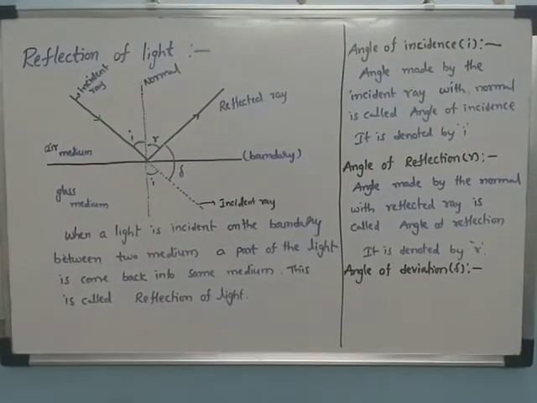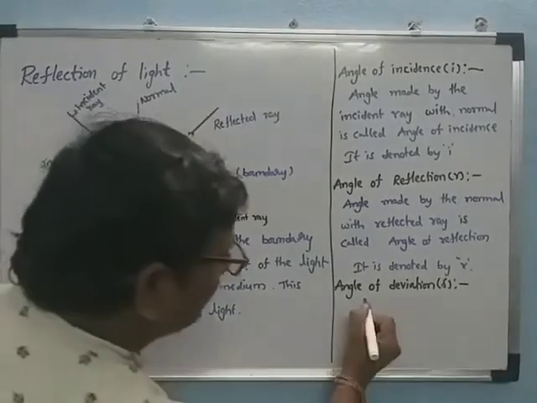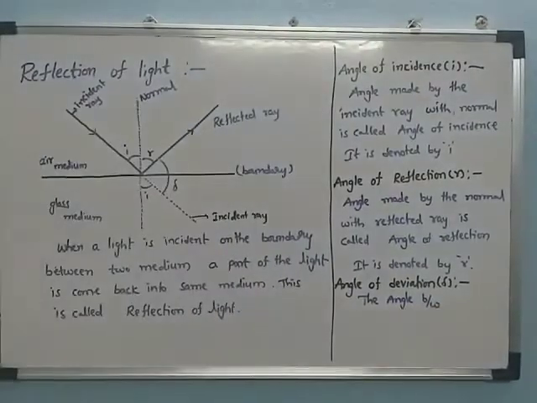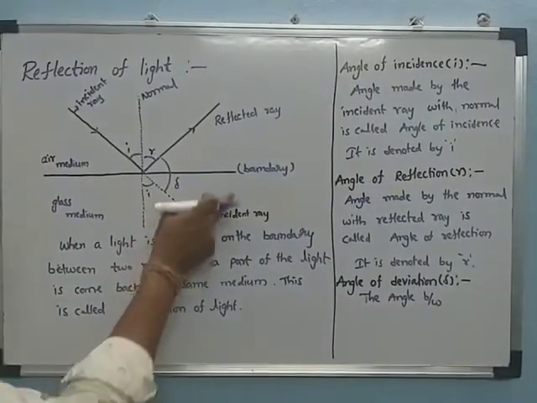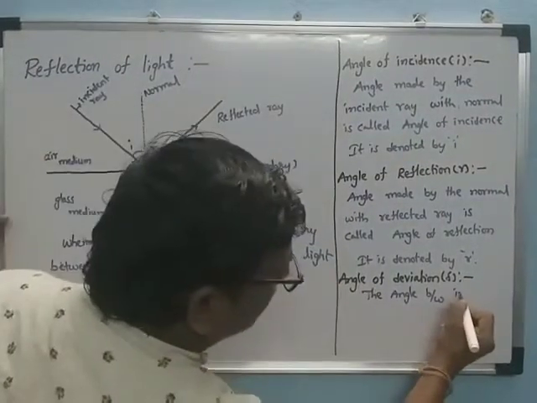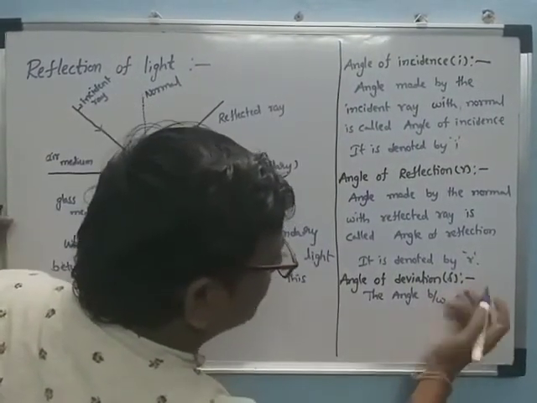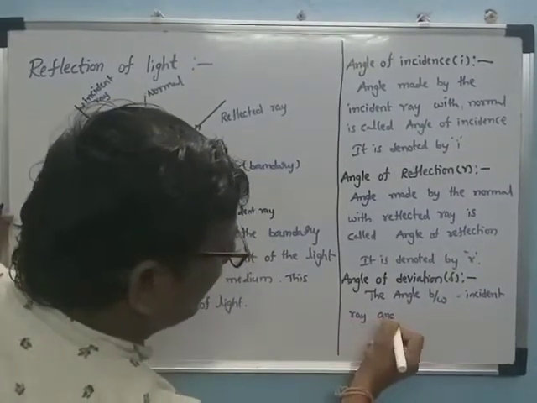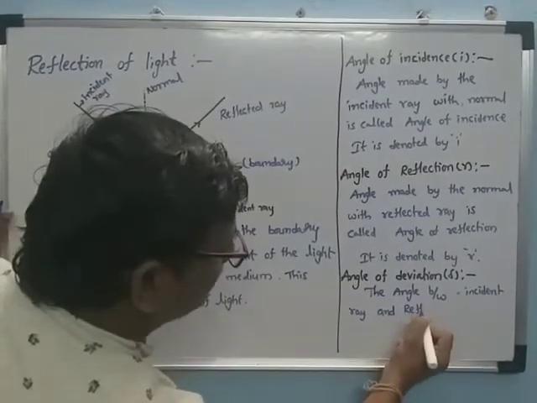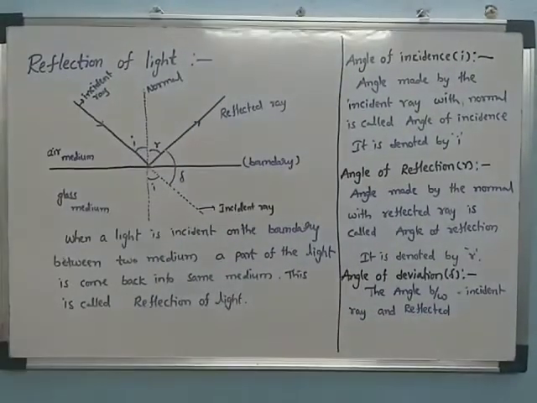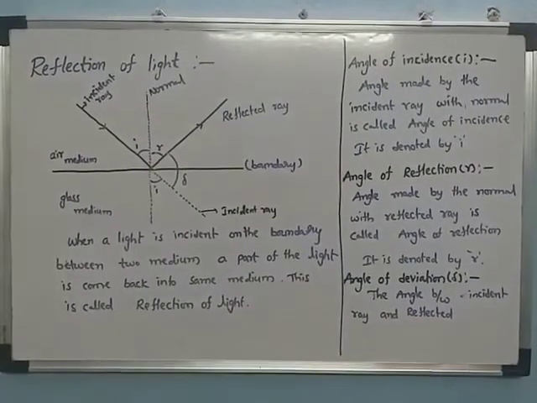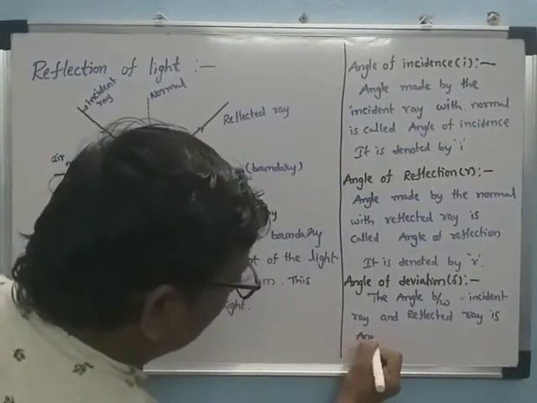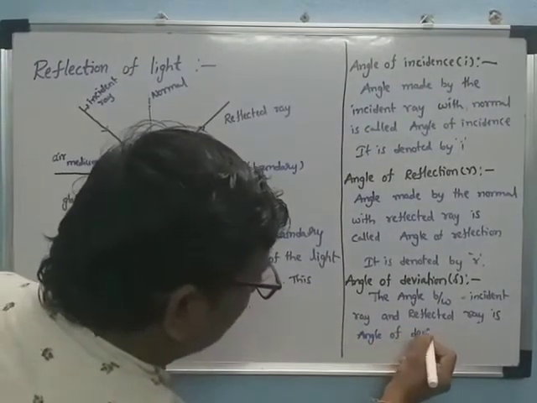The angle between the incident ray and the reflected ray is called the angle of deviation.